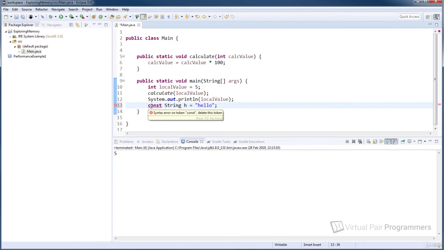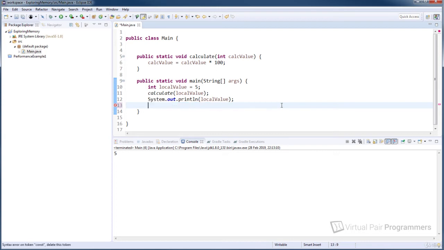So our IDE knows that const is a keyword, but unfortunately it's a reserved keyword that we just cannot use. There was an open issue for a few years for the Java committee to implement const, but this unfortunately was closed many years ago, and it looks like now we'll never have the const keyword implemented. It's a shame that Java doesn't provide const correctness, and what this means is that you have to be very careful in any method that accepts an object as a parameter. If you call a method on that object, you might be mutating its state, and these changes could be felt outside the scope of that method.